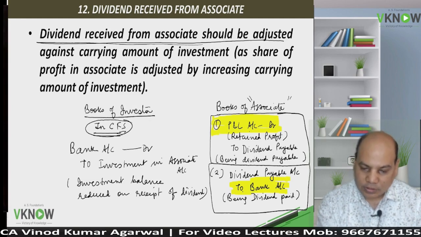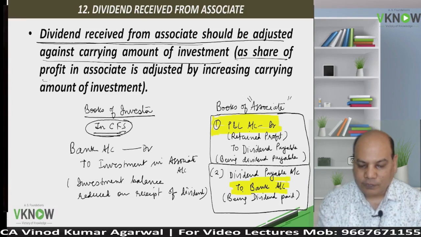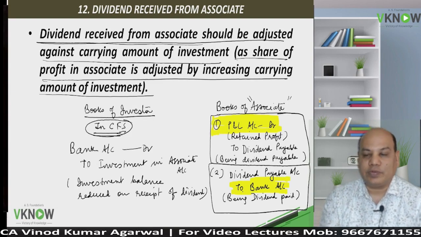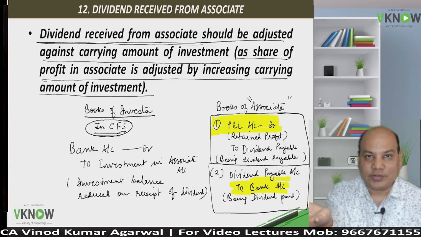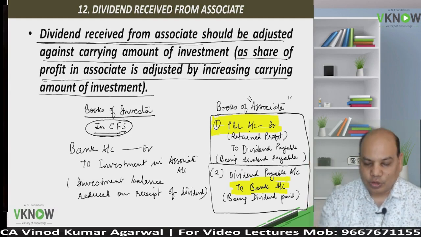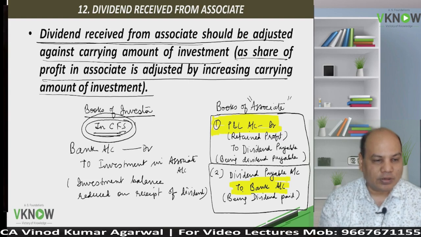It's written here, against carrying amount of investment, as share of profit in associate is adjusted by increasing the carrying amount of investment. When they earn the profit, the net asset increases. We increase the carrying amount. Now when they are paying the dividend, the net asset reduces. We will reduce the carrying amount of investment. So this entry you will pass in CFS, Consolidated Financial Statement, right?